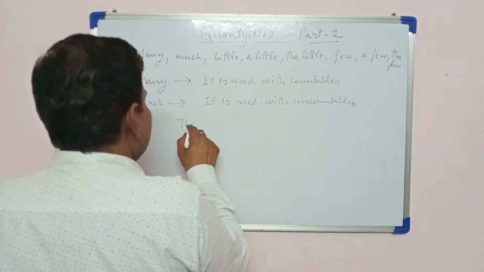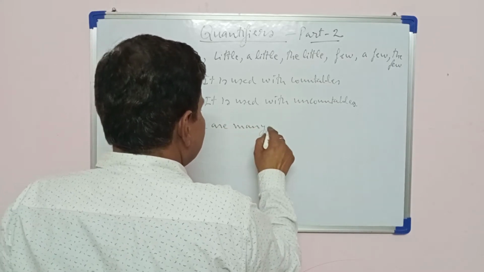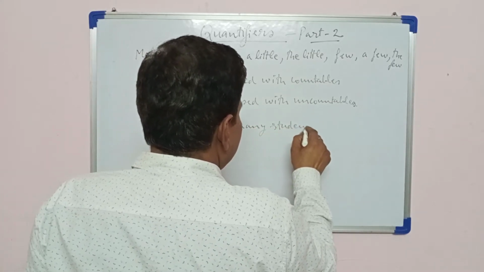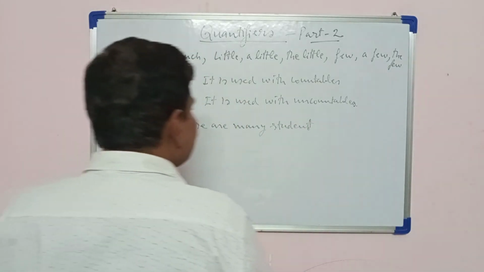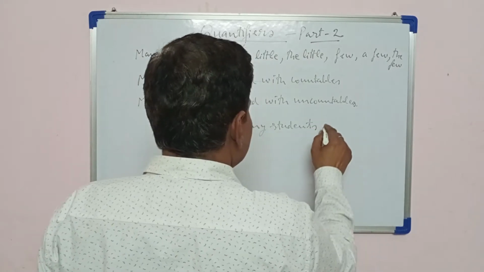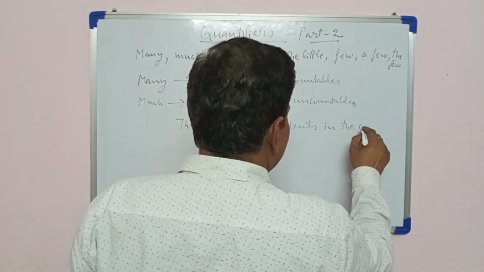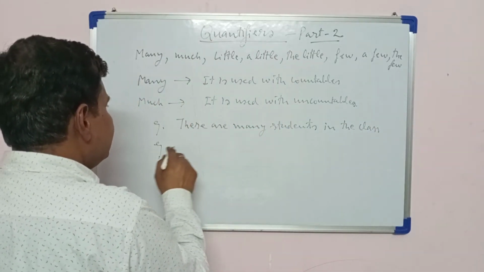There are many students in the class. This is one example, and another.